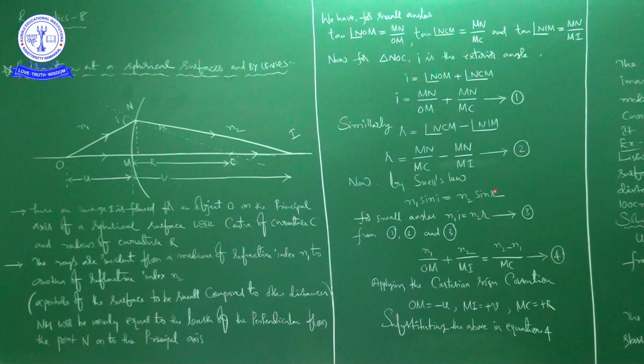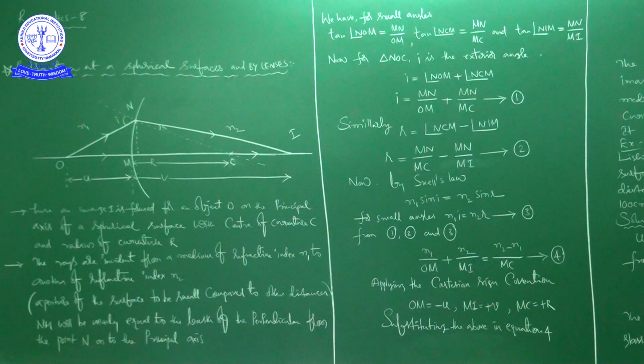So from that we can write n1 sin i is equal to n2 sin r. Next, for small angles of incidence and refraction, we can write n1 into i is equal to n2 into r. It is equation number 3.